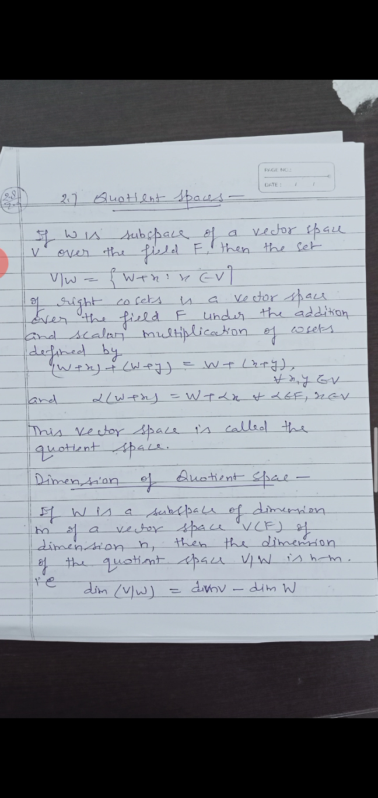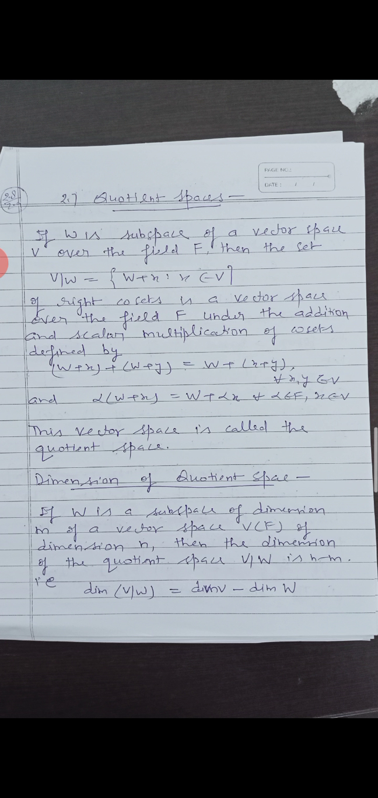plus W plus Y is equal to W plus in bracket X plus Y for all values X comma Y belongs to V, and alpha in bracket W plus X is equal to W plus alpha X for all values alpha belongs to F comma X belongs to V. This vector space is called the quotient space.